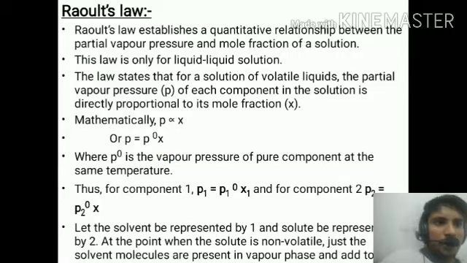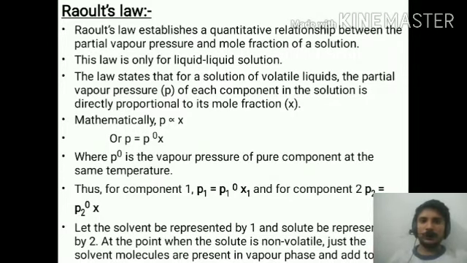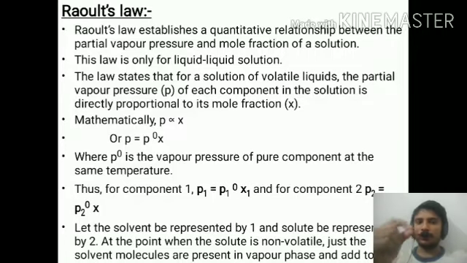For example, each and every solution is made of two components, solute and solvent. Where P1 naught is the vapor pressure of component first and P2 naught is the vapor pressure of component second.